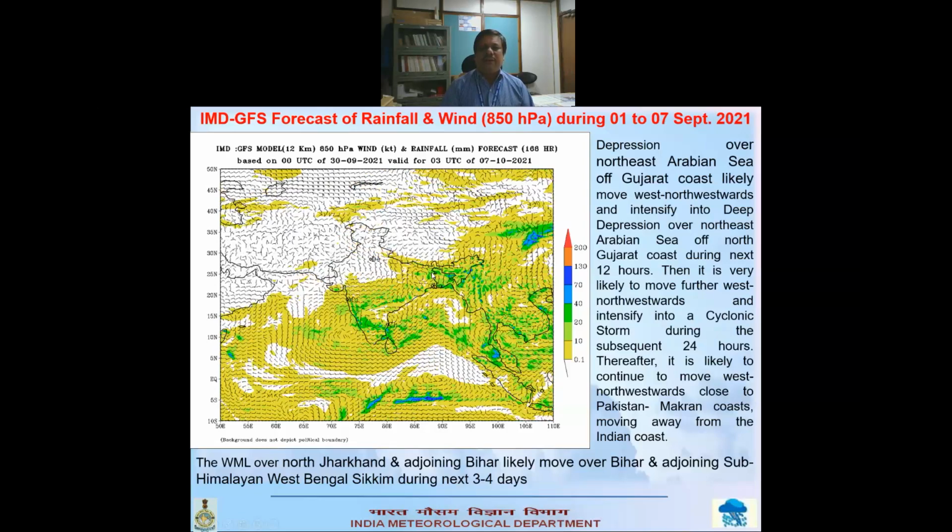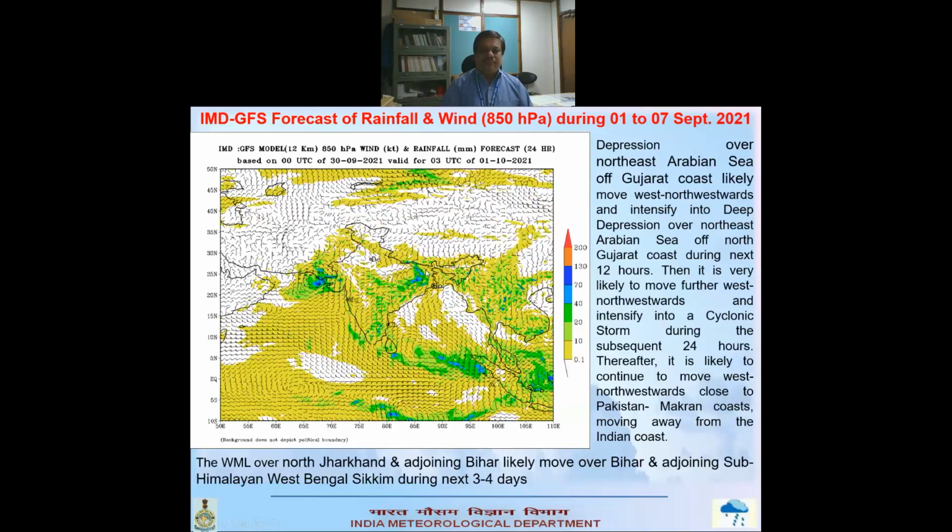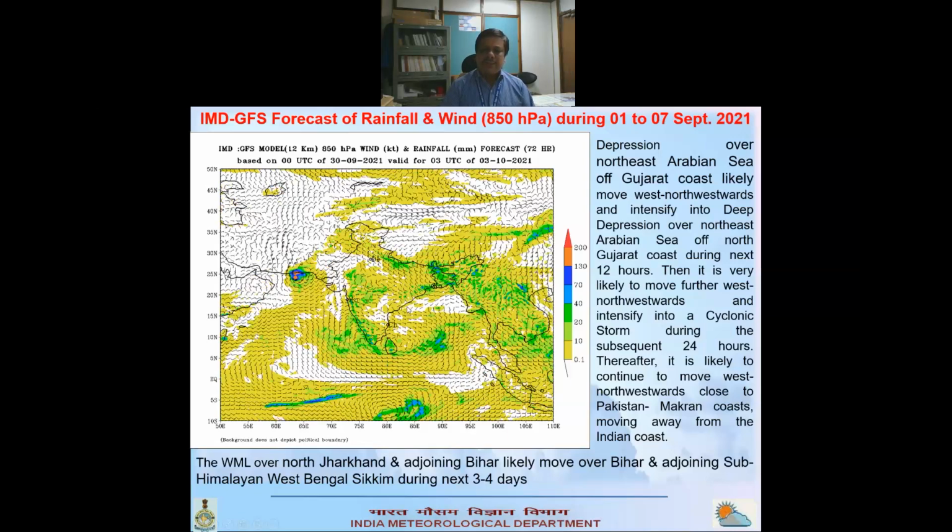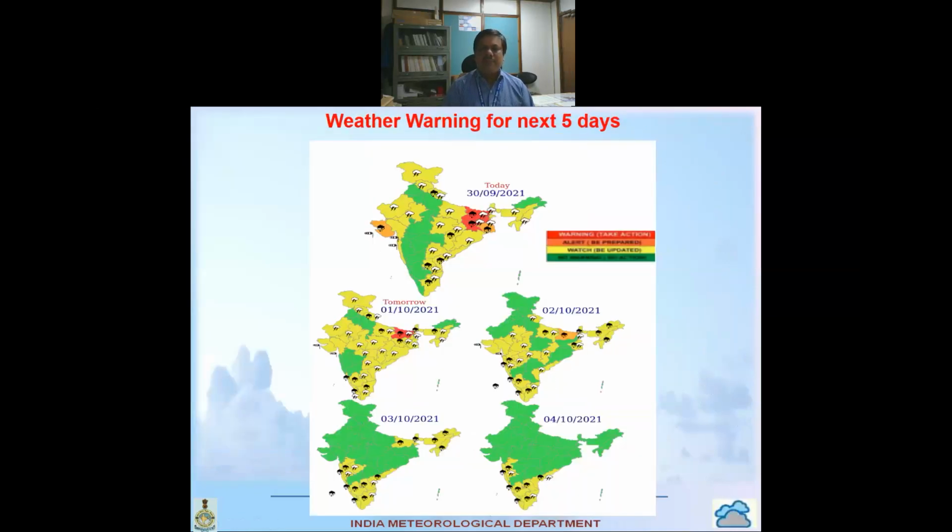GWB, Bihar and SHWB and adjoining areas for the next 3-4 days. And for that we can see this is the warning for the next 5 days. For Gujarat region only for today the warning is there as the system is moving away, so it is only an orange warning. Then due to this Wilmot low, really heavy to very heavy rainfall will take place over Bihar and adjoining Jharkhand and GWB.